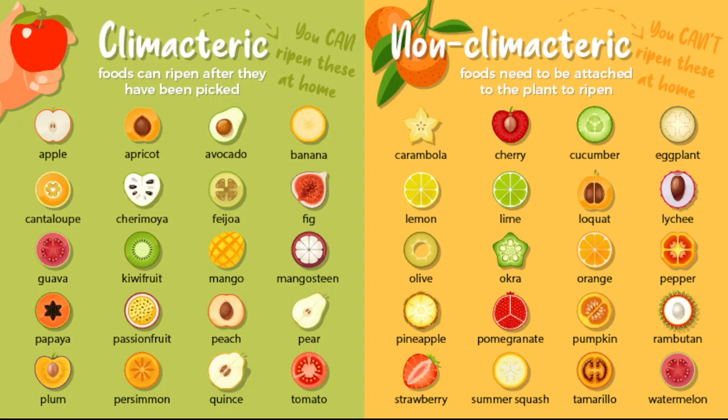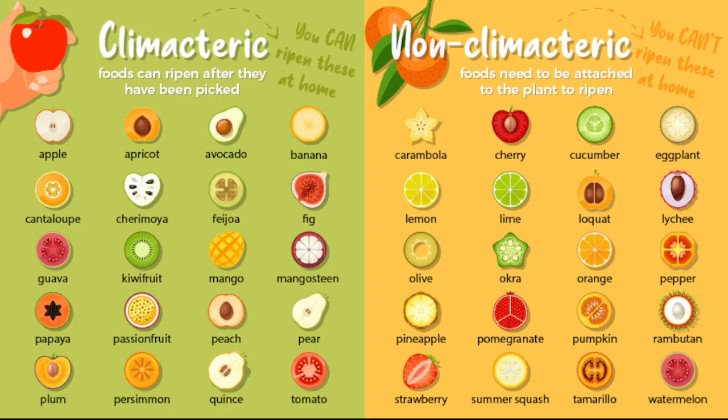That's why the non-climacteric fruit have a normal process of respiration as well as ethylene production, but in the case of climacteric fruit, we can get a climacteric peak. That means during the ripening stage, we get a peak where there is an increase in ethylene production as well as an increase in respiration rate. The examples are here in this picture: apple, apricot, mango, papaya, jackfruit. These are the climacteric fruit. Lychee, carambola, cucumber, eggplant, pomegranate are the non-climacteric fruit.